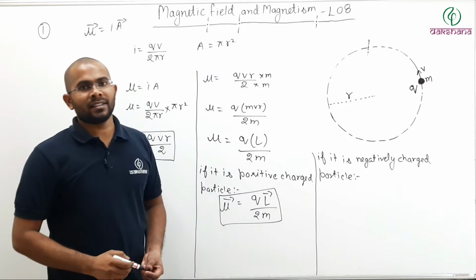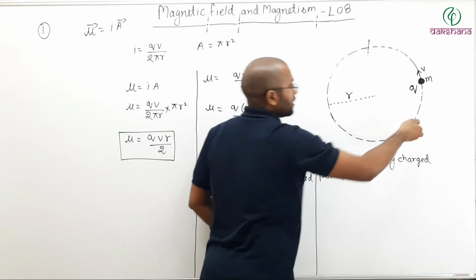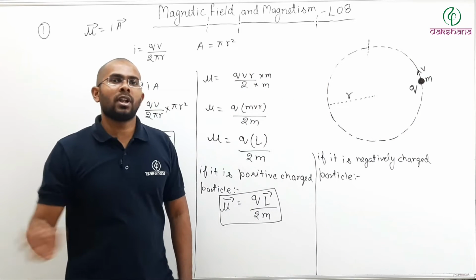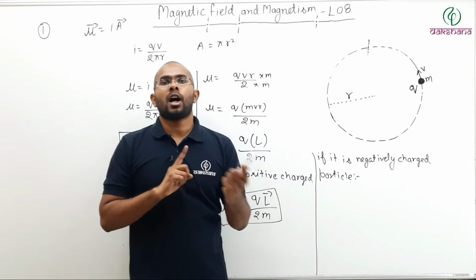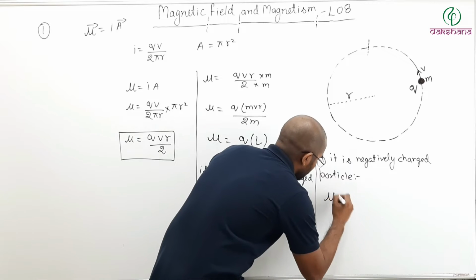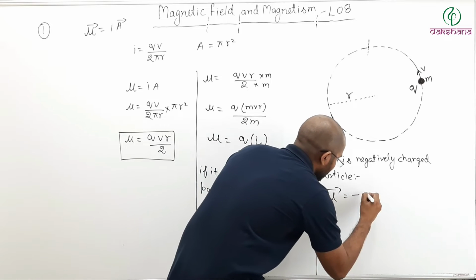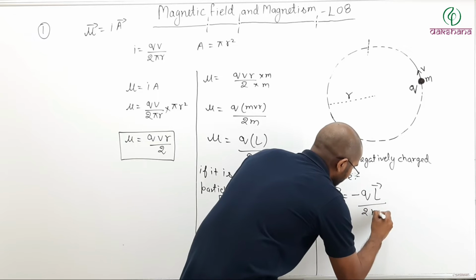The direction of speed will be like this, but the current will be opposite. So angular momentum and magnetic moment will be in opposite directions. So in that case, I will write mu will be equal to minus of q times L divided by twice the mass.